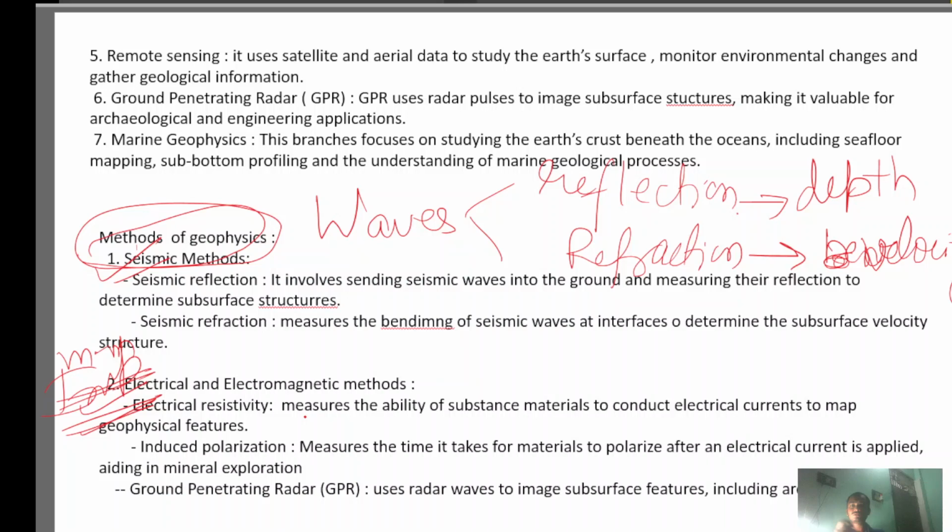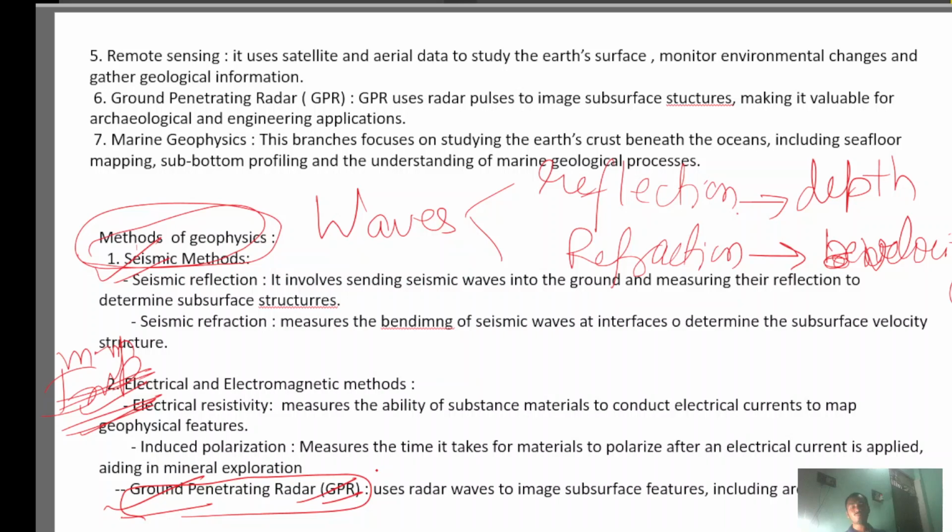So let's see. Electrical resistivity measures the ability of a material to conduct electrical current to map a geophysical feature. Induced polarization measures the time it takes for a material to polarize when an electrical current is applied, aiding in mineral detection. In any material, when we apply current, how much time it takes to polarize, that is studied in the induced polarization method.